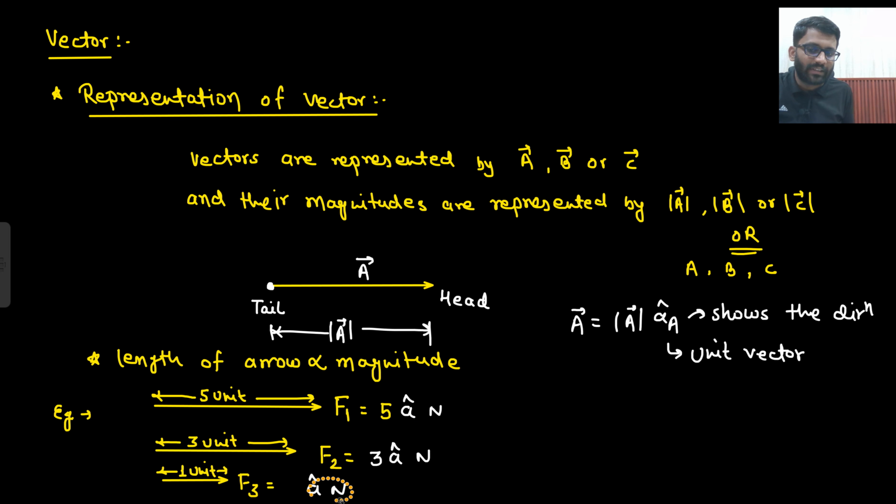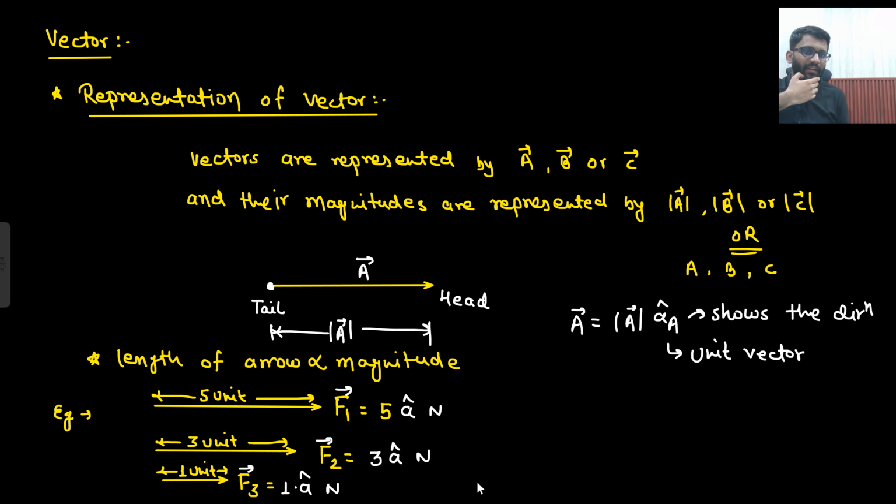So the force, here I should mark the vector sign, because here I am representing the magnitude as well as the direction. So 1 Newton force is applied in A cap direction. A vector has a magnitude as well as the direction. So what do you understand from here?